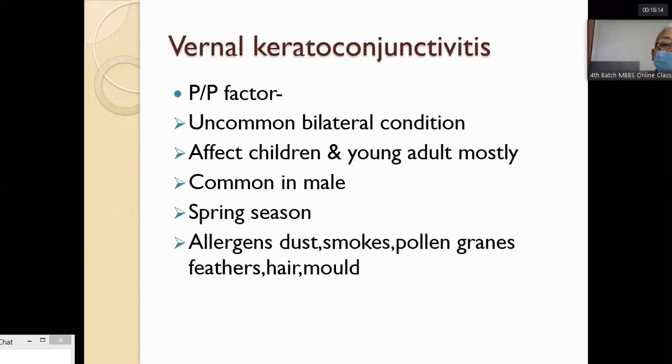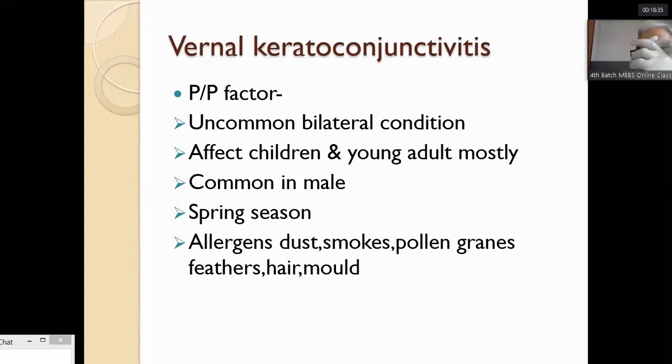Next topic is vernal keratoconjunctivitis. It is uncommon but occurs in both eyes. Children and young adults are affected, and it is more common in males.